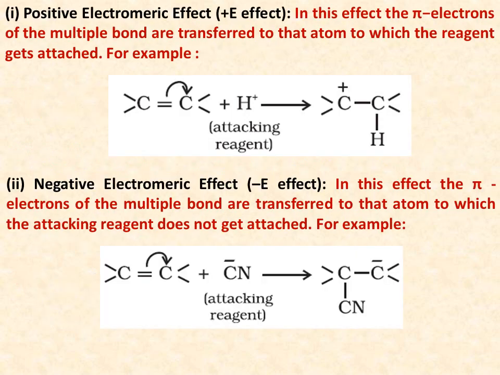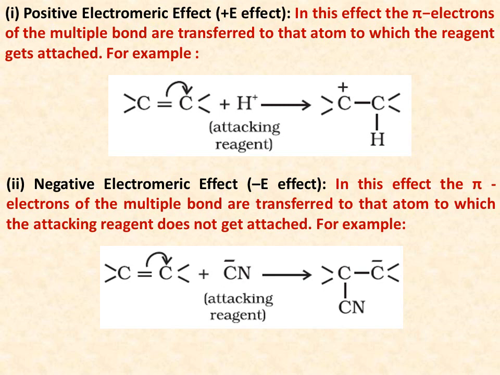The positive electromeric effect: in this effect, the pi electrons of the multiple bond are transferred to that atom to which the attacking reagent gets attached. For example, we can see here in the carbon-carbon double bond, the pi electrons move towards one carbon atom, giving it a negative charge, and the other carbon develops a positive charge. The attacking reagent, which is a proton, gets attached to the carbon atom where the pi electrons are transferred.